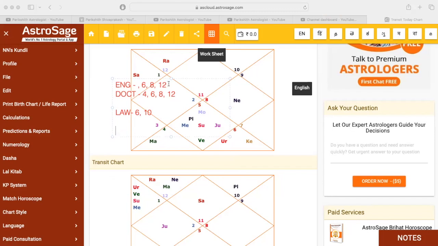So planets ruling these houses during the dasha antardasha, the person will get engineering, and these houses also. And law is 6 and 10, because the 6th house is the house of arguments, and the 10th house is for name and fame. Again, the 4th house is the house of art, your chest, etc. The 6th house is for going for surgery, health issues, etc. The 8th house is for research and development. The 12th house is the house of hospital.